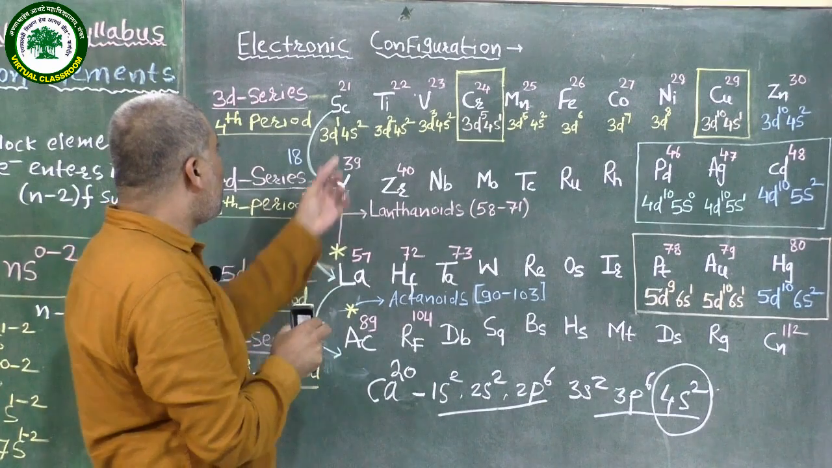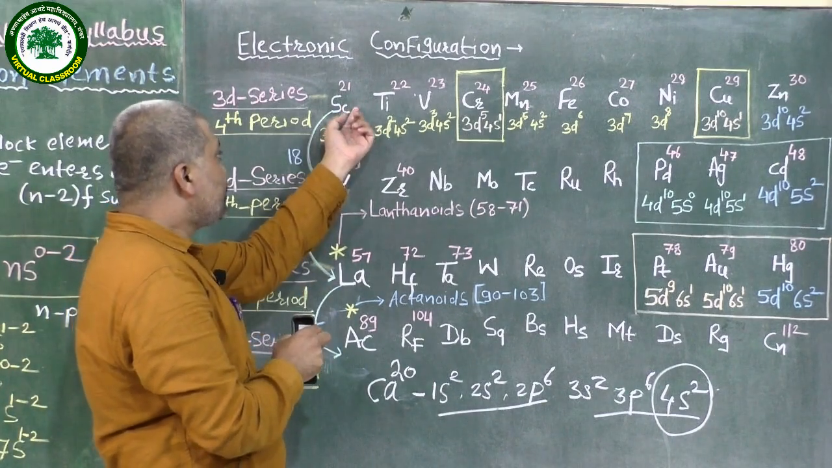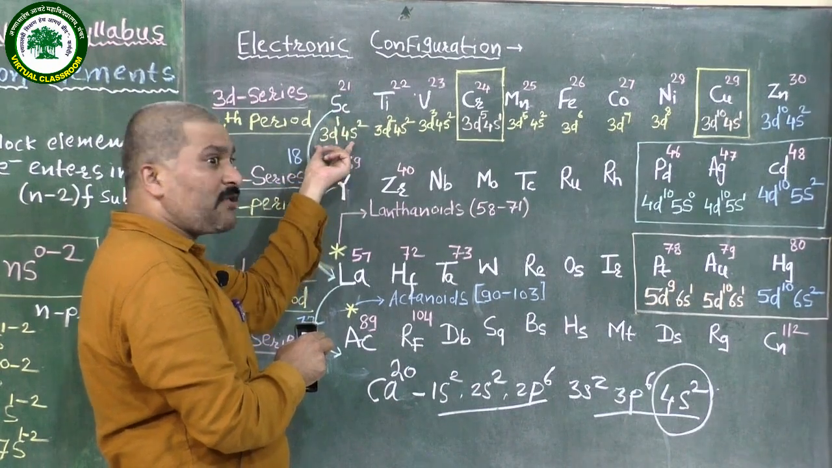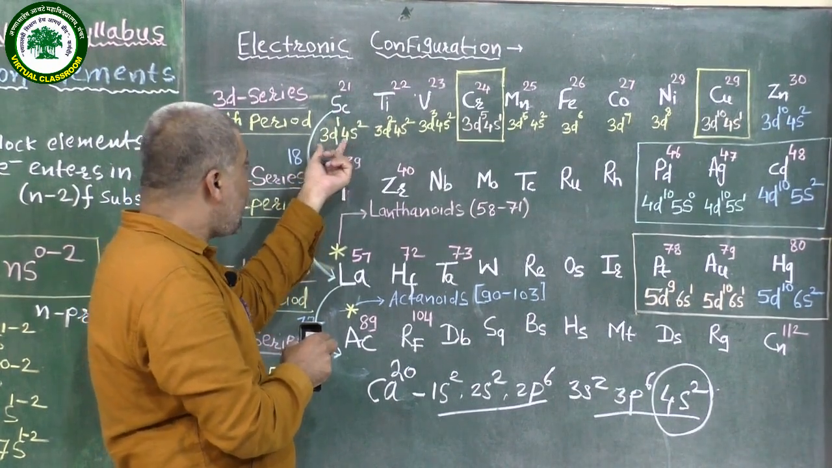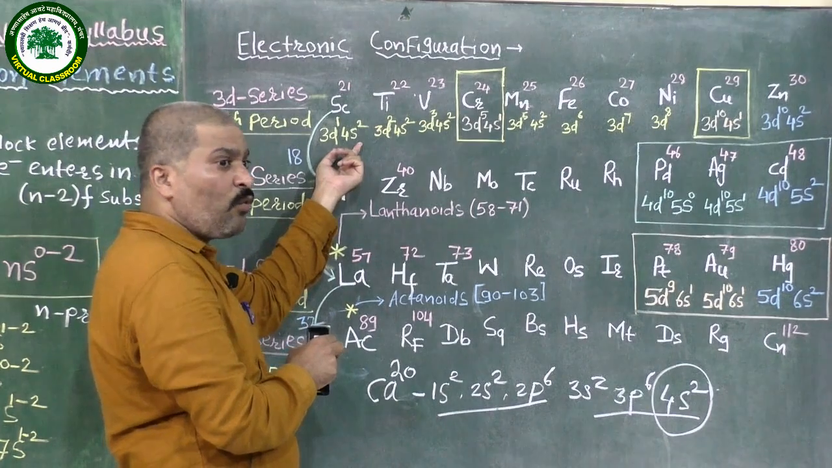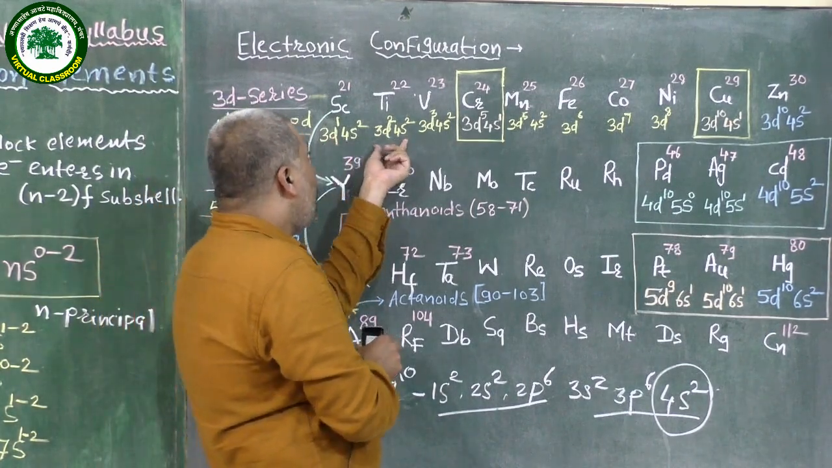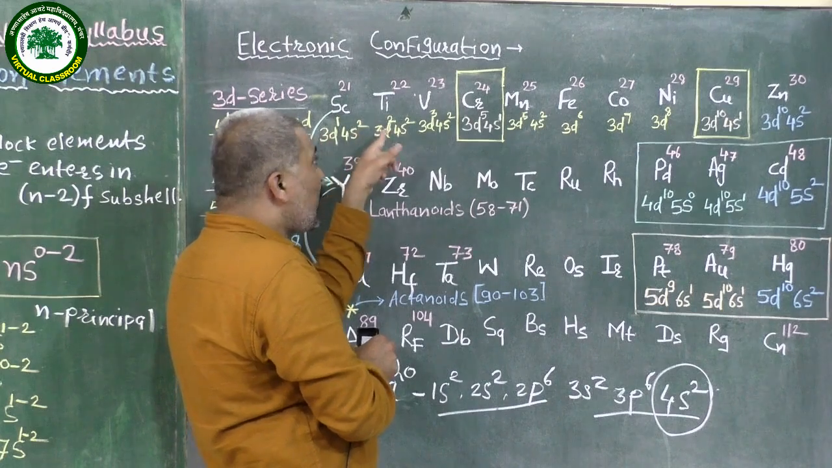Let us see the electronic configuration. Scandium, atomic number 21, therefore the electronic configuration is 3d1 4s2. Here one electron enters the d orbital. In titanium, what happens? Again one electron is added.